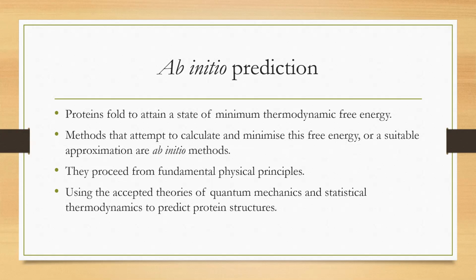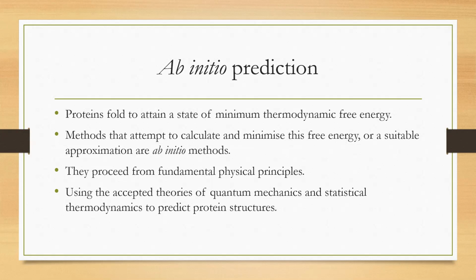Just to summarize, what are all the different methods? Comparative modeling is the method of choice among all the methods available. This seems to be the most accurate method, but the condition is it should have a homologous template structure from the structural database with the sequence having at least 25% identity. If you are able to identify the homologous template from the structural database, then the comparative modeling method will give you the most accurate structure prediction, and that will yield the three-dimensional structure of the protein.